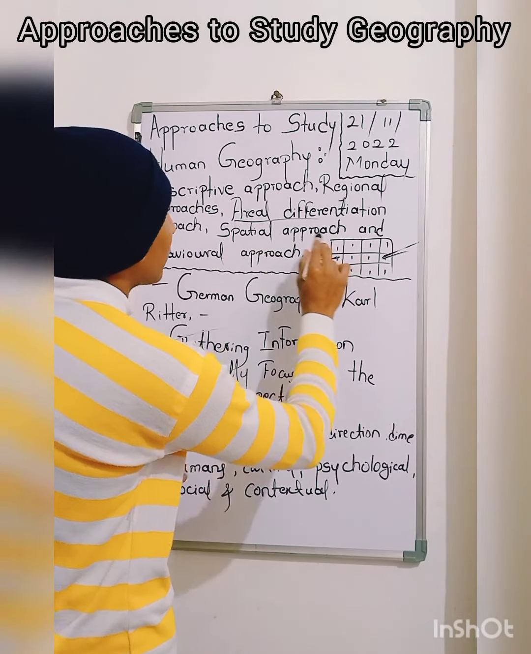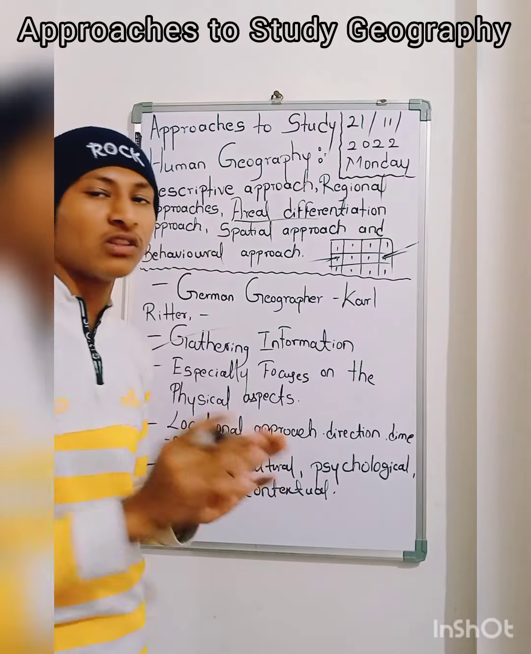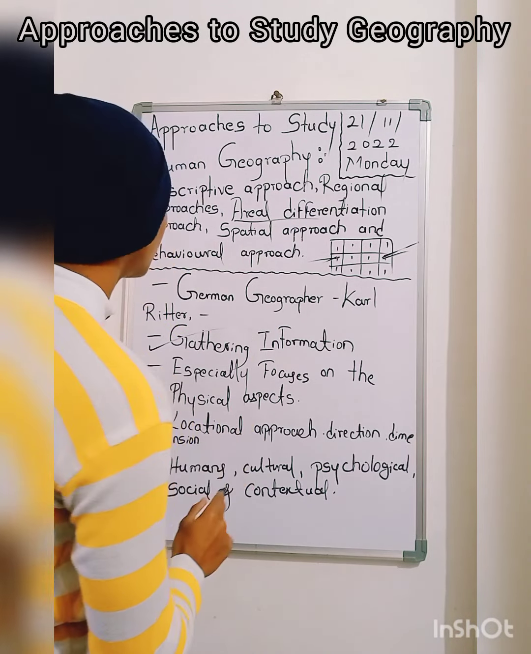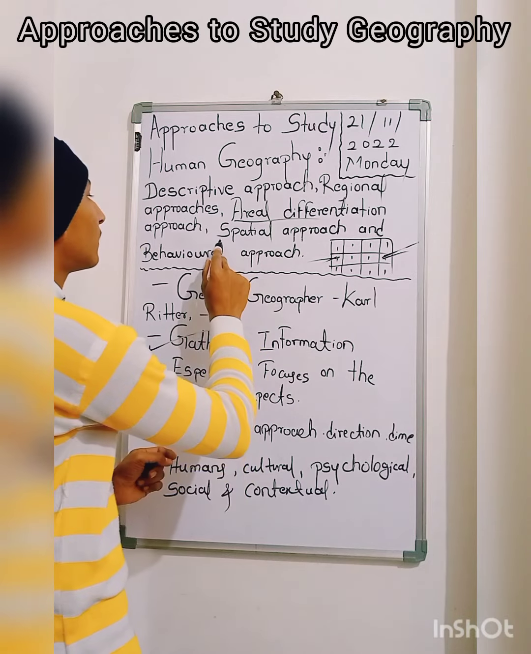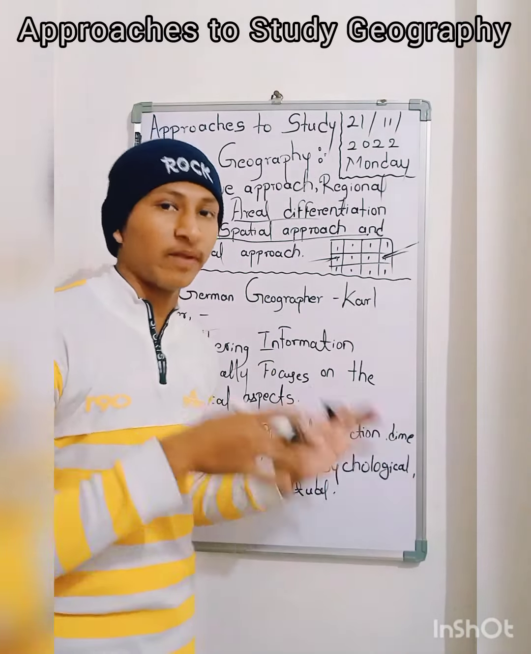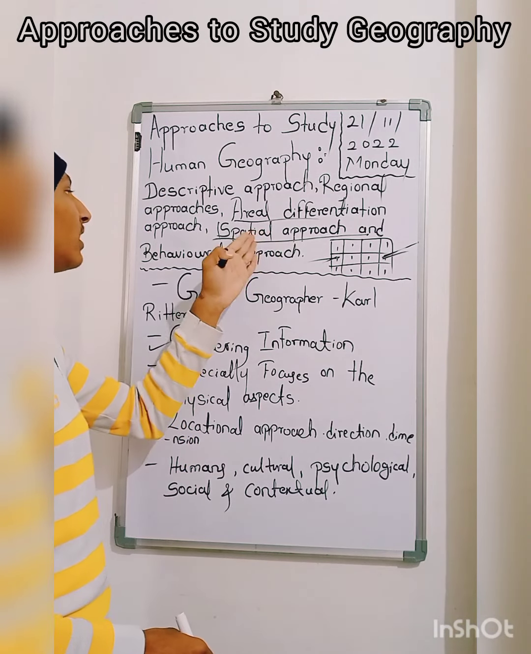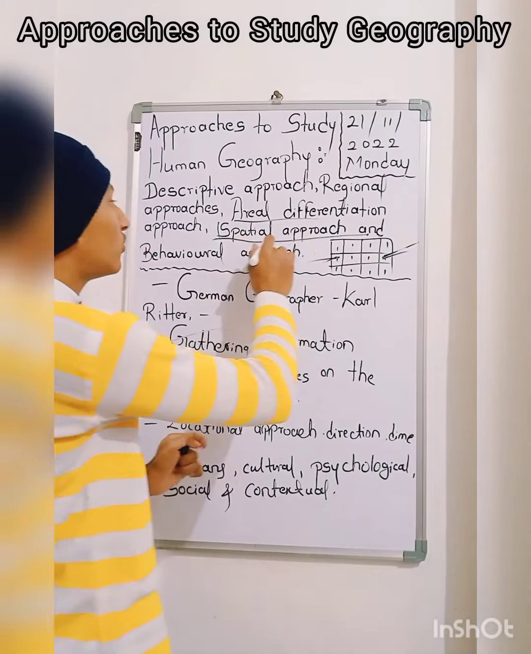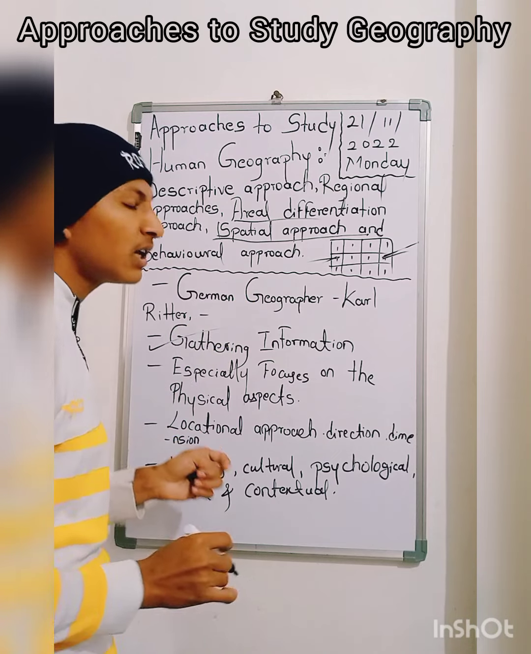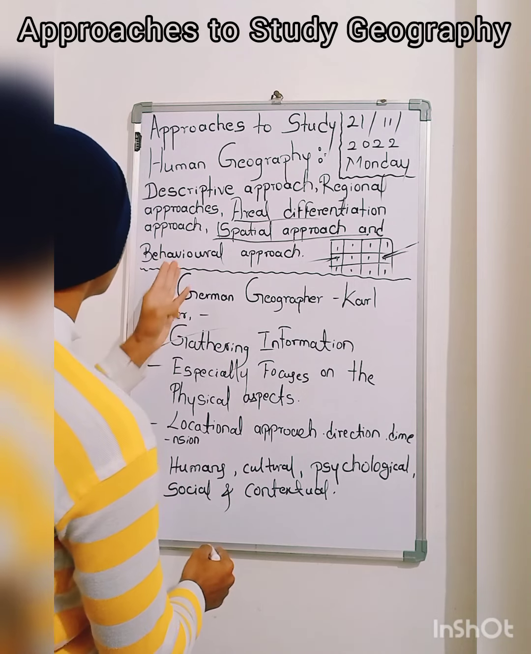Now the spatial approach. Here the only thing I have to express is that areal and regional approach are both the same. And the spatial approach is nothing but that which focuses on the physical aspects, mainly the physical aspects. Physical means natural aspects. And the behavioral approach is quite opposite to the spatial approach. The spatial approach focuses on the physical or natural aspects, and the behavioral approach focuses on human beings.